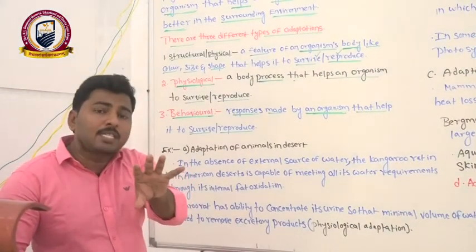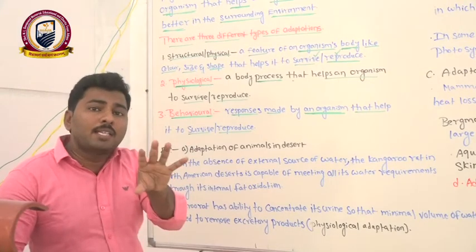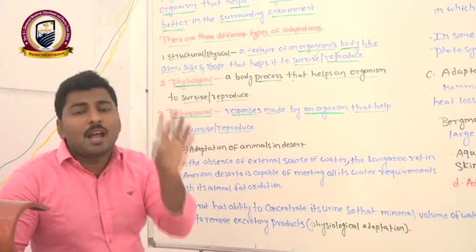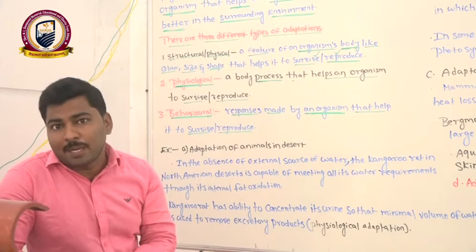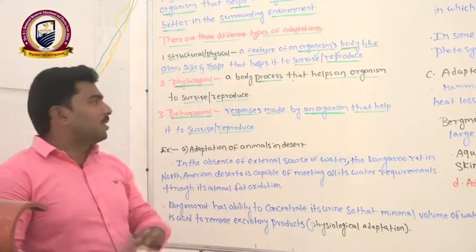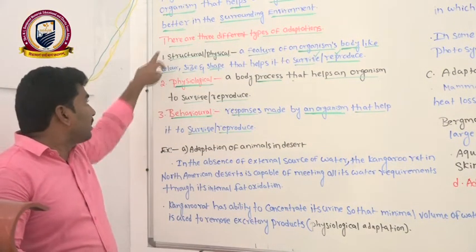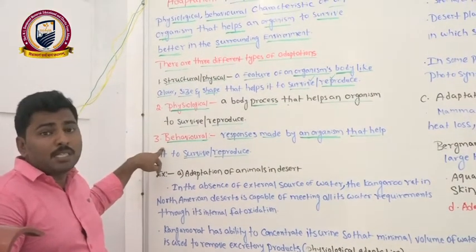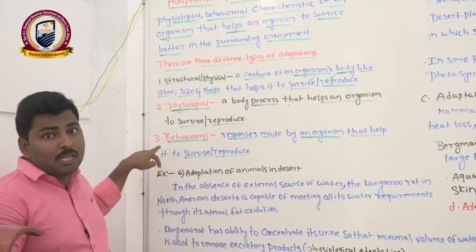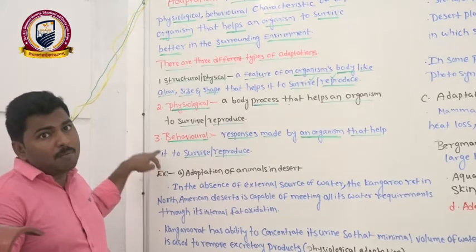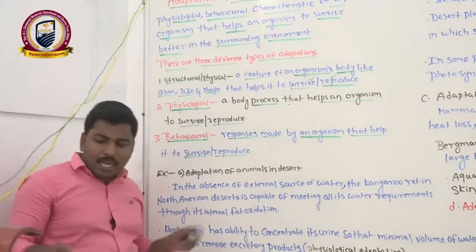Those behavioral changes are also helpful to the organism to survive better in its habitat conditions. Clear? These are the three types of adaptations we have seen in animals as well as plants.